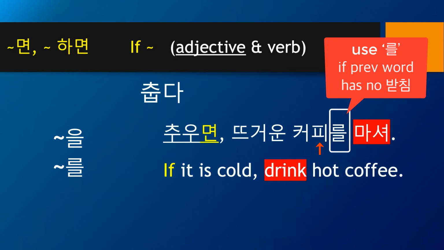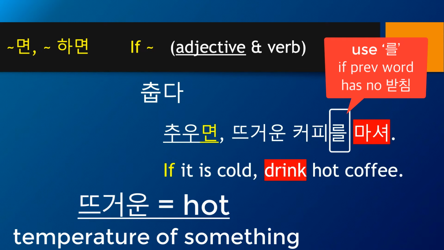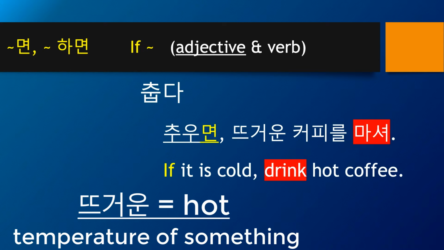The P has no 받침. Then instead of 을, we need to use the 를 tail character. So instead of 커피을, we need to say 커피를. 커피를 마셔, drink coffee, and 뜨거운 커피를 마셔 becomes drink hot coffee.